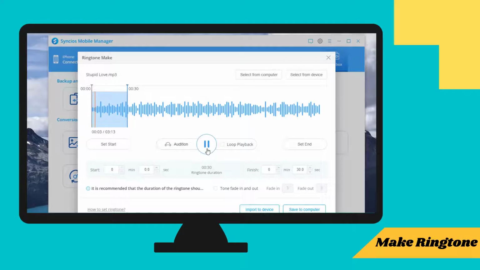You can click Set Start and Set End to edit the song. Also, you can manually drag the timeline to shorten the song. If needed, you can check the Loop Playback option to play it repeatedly. Set up the fade in and fade out time as you like.